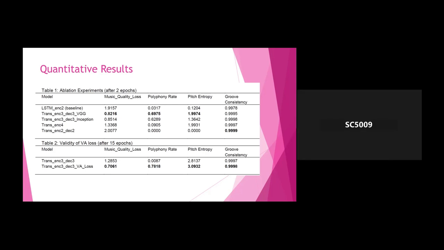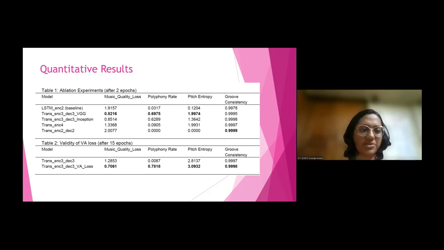I see, understood. So you mean adding a transformer decoder would actually improve the result compared to only using 2 transformer encoders, right? Yes, I wanted to show this here.